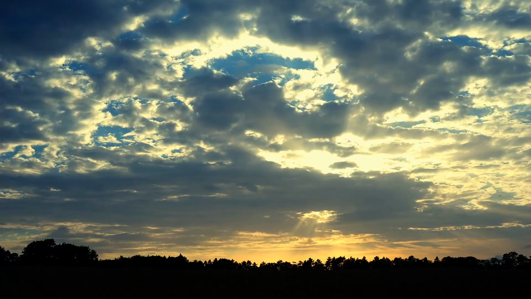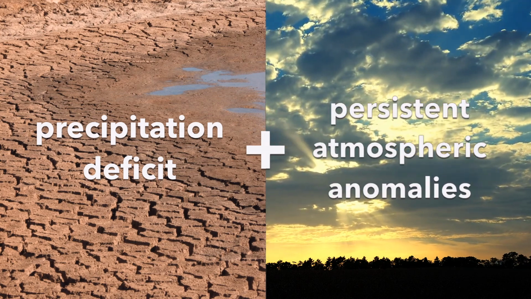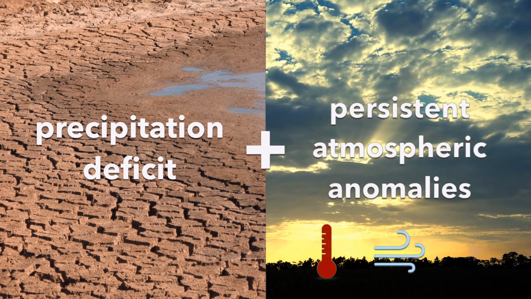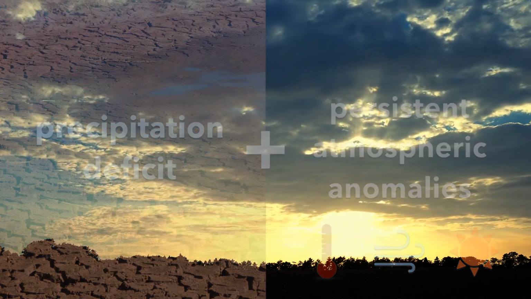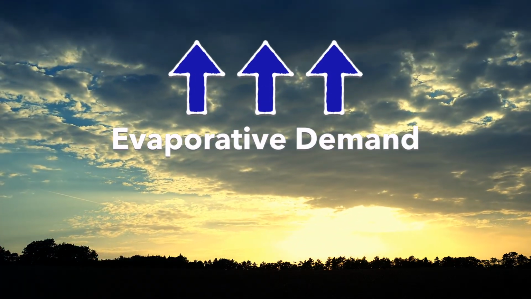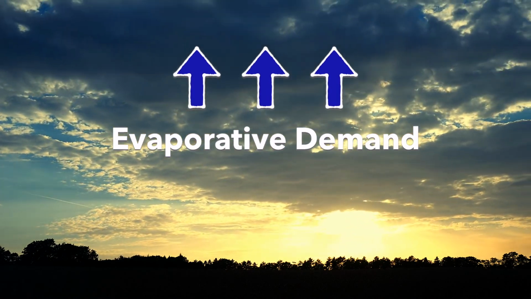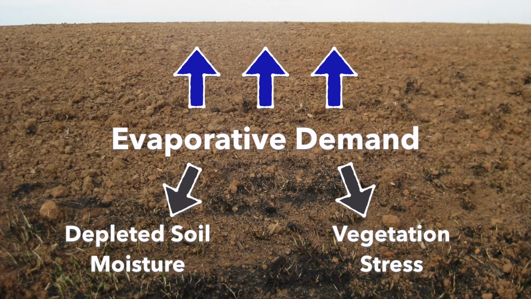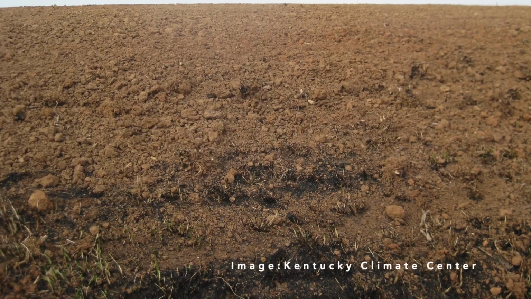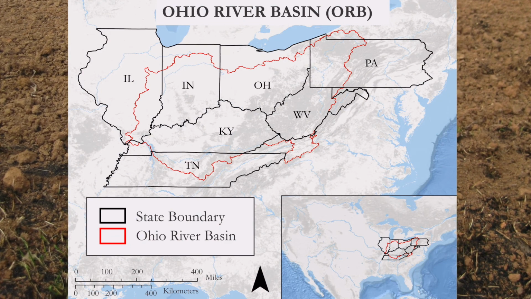The key to flash drought is that precipitation deficits are coupled with persistent atmospheric anomalies, such as higher temperatures, stronger winds, or more sun. These persistent atmospheric anomalies drive an increase in evaporative demand. Think of evaporative demand as the thirst the atmosphere has for moisture. The increased thirst in the environment leads to the depletion of soil moisture and eventually vegetation stress that make it an agricultural drought.